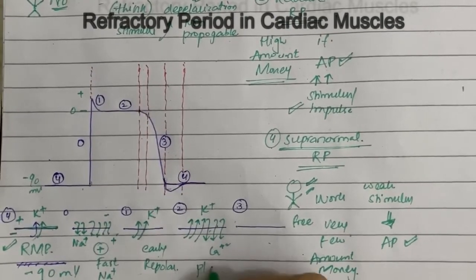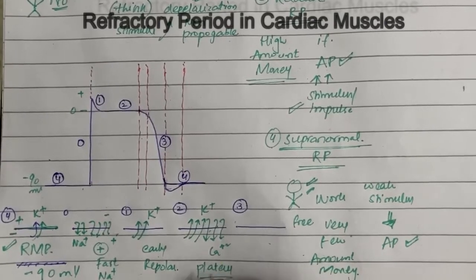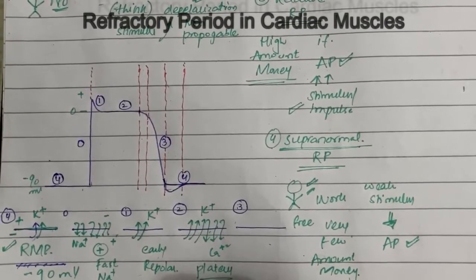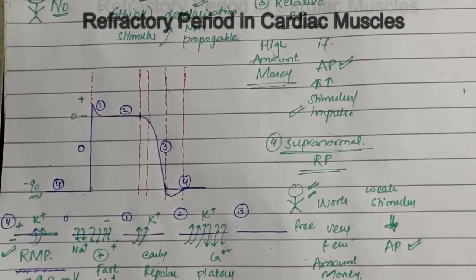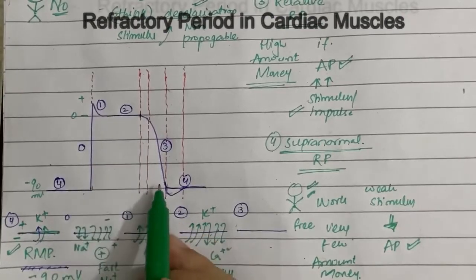So this is the plateau phase. Now this plateau phase is very important. Why? Because this allows our ventricles to contract in a sustained fashion and completely empty the whole blood into their respective arteries into which they have to pump blood. Okay, so this is very important in the cardiac vessels.